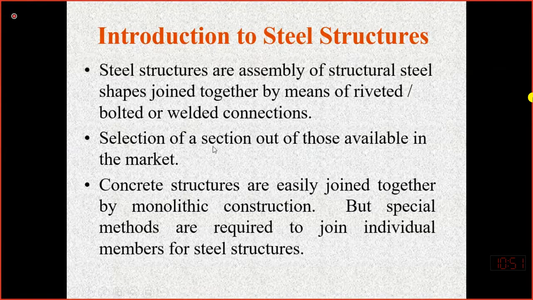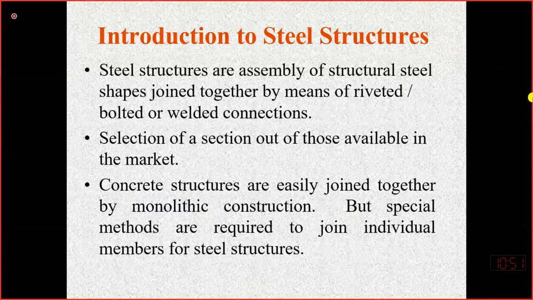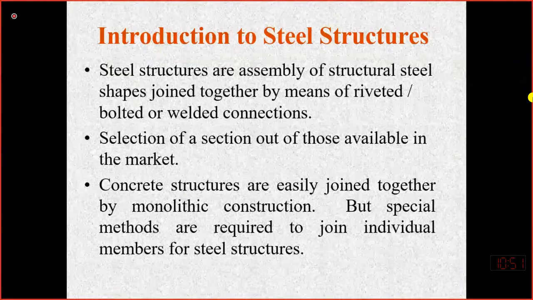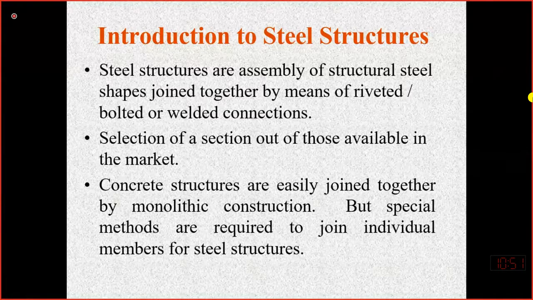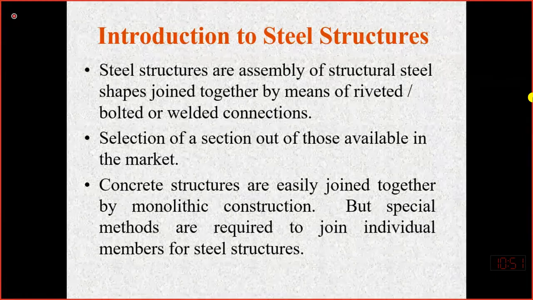Okay, first of all, I would like to ask all of you, what is a structure? At the start, I told you that a structure is comprised of various elements, and that there are three types of element. Number one is the line element, where the length is very large as compared with the cross section. All beams and all columns are line elements. Second is the plate element, where the thickness is very small as compared to the other two dimensions.